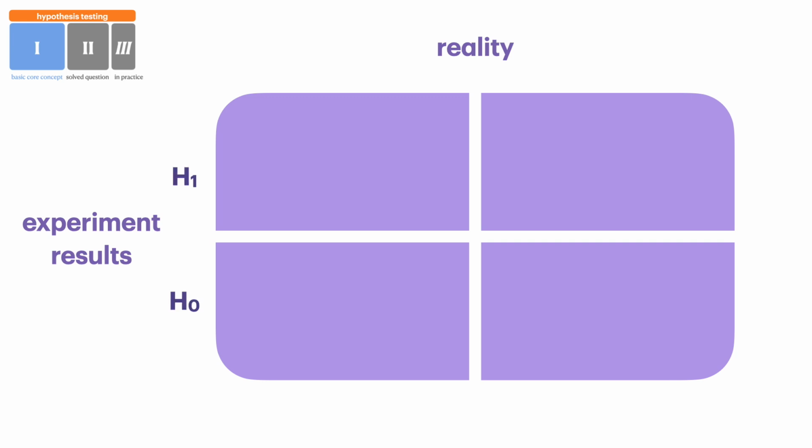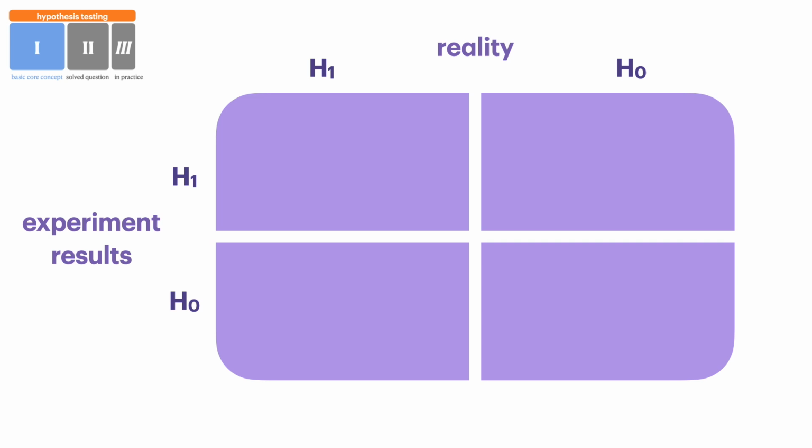When you do an experiment, you can have 2 outcomes. The results will either show that there is a difference between the 2 means, so we accept the alternative hypothesis, or we find that there is no significant difference, so we accept the null hypothesis. And the reality is that it could either actually be a difference between these 2 variables, or it could be just due to chance.